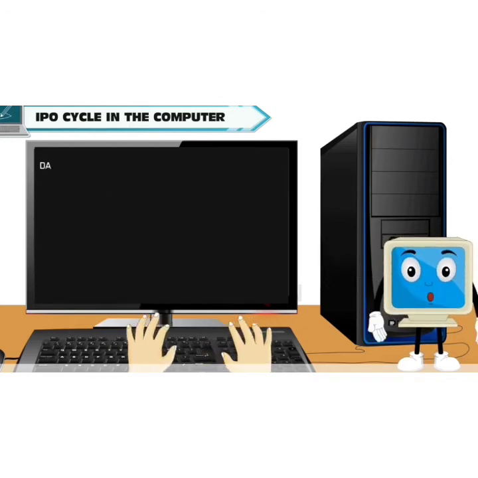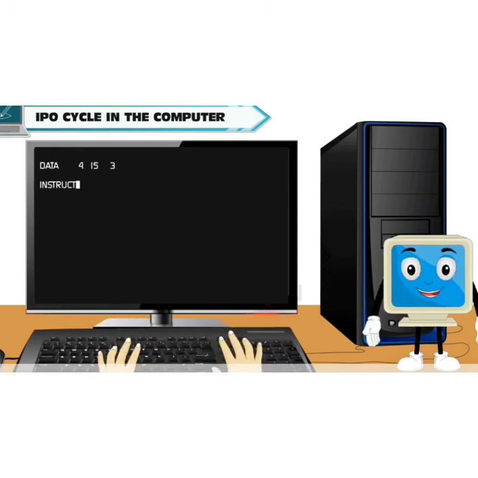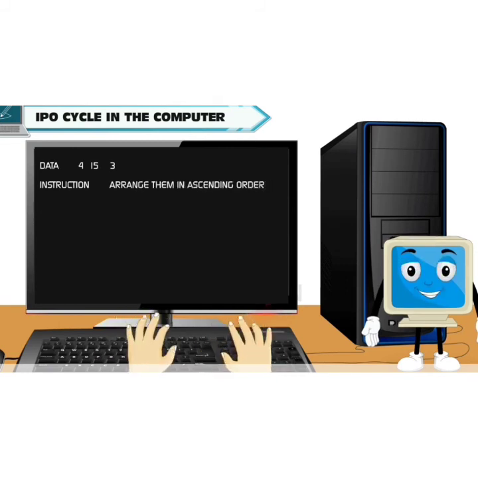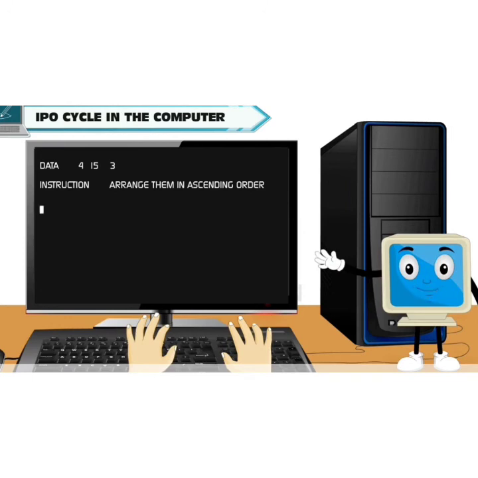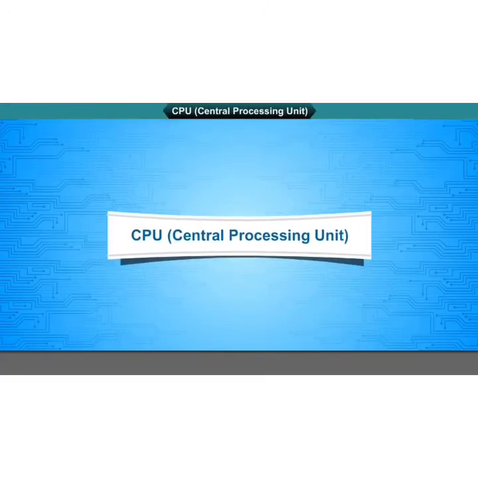In this example, 3 numbers are given as data and the instruction is to arrange them in ascending order. In the processing, CPU will arrange the numbers in ascending order as per the instruction. 3, 4, 15 is the final output which is in ascending order. Got it?